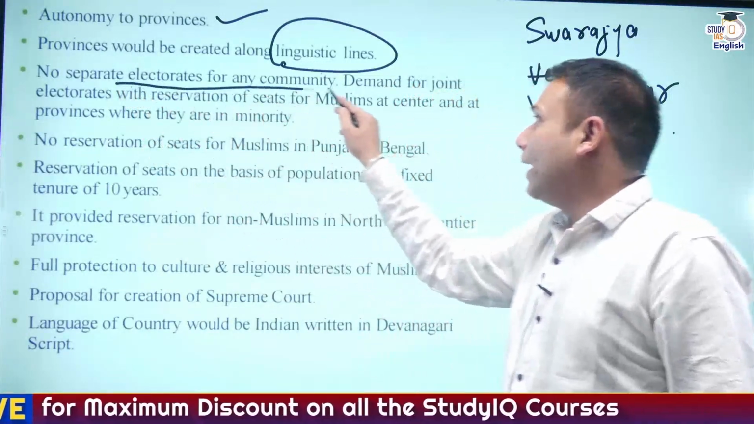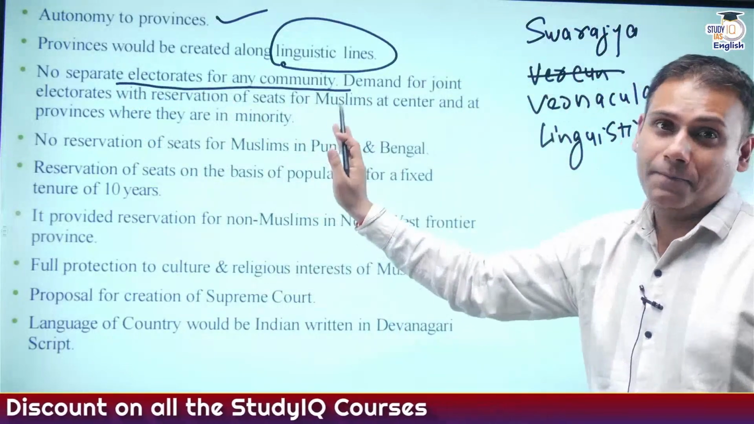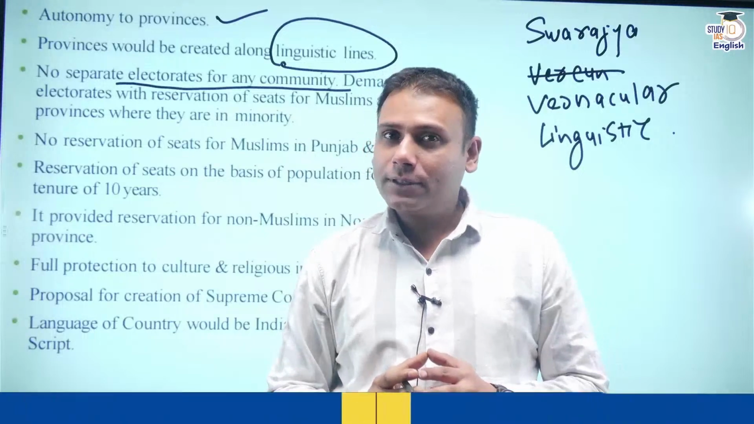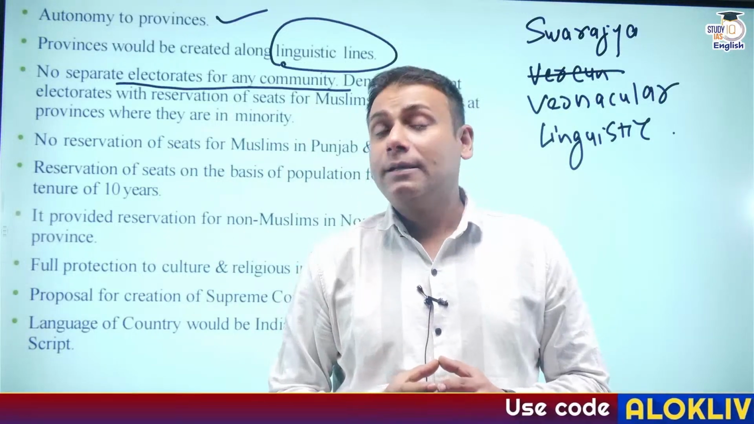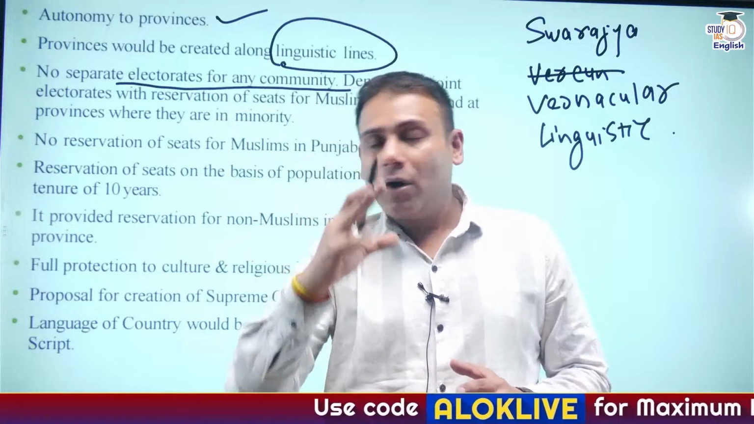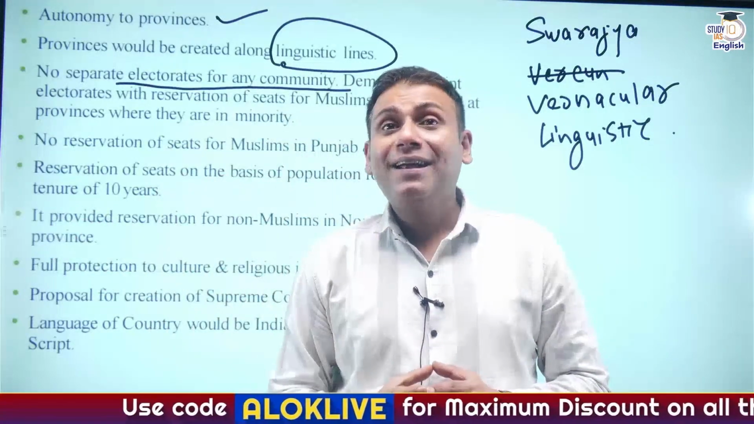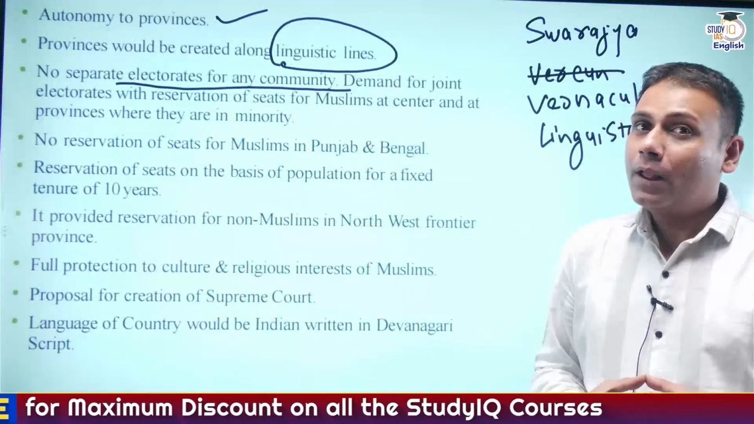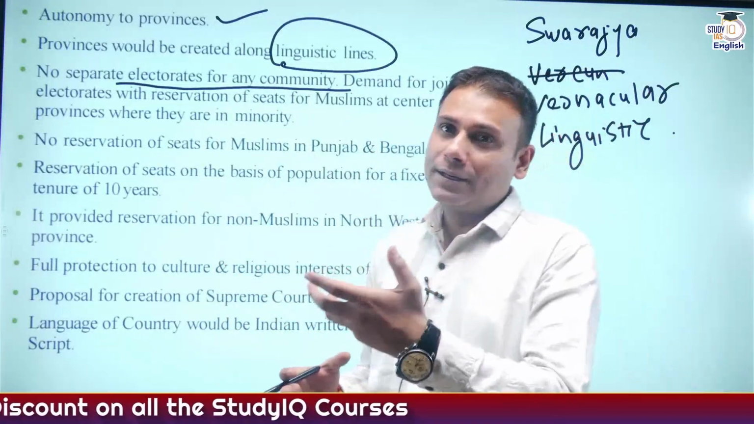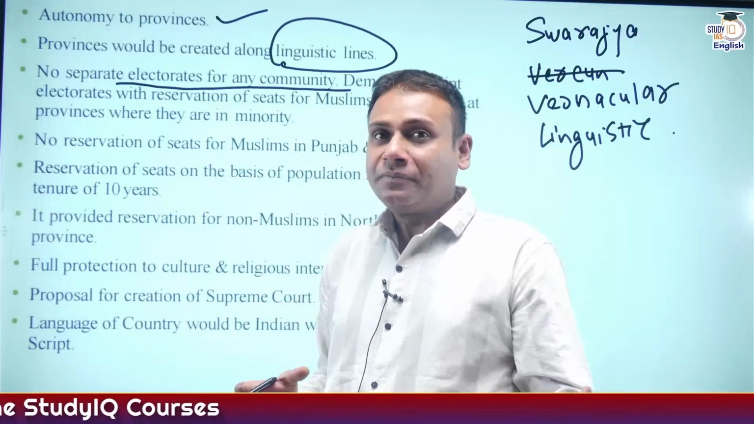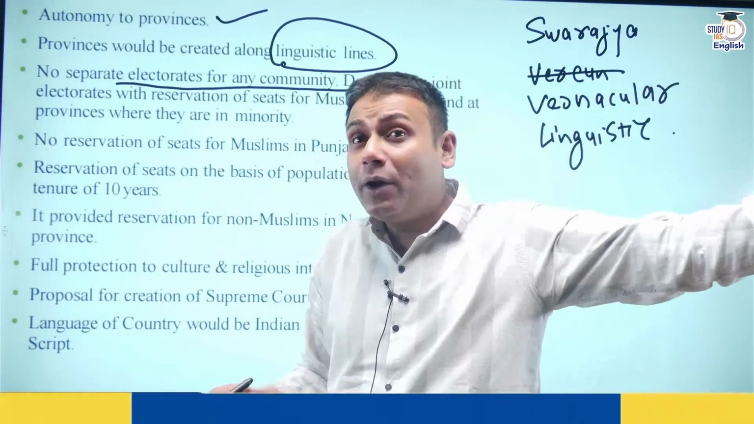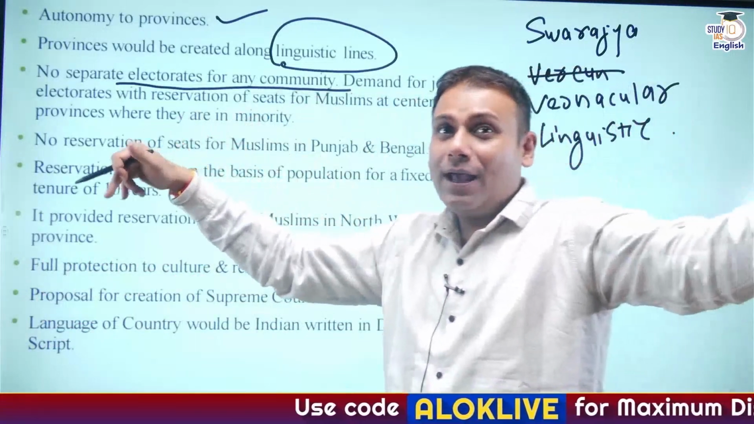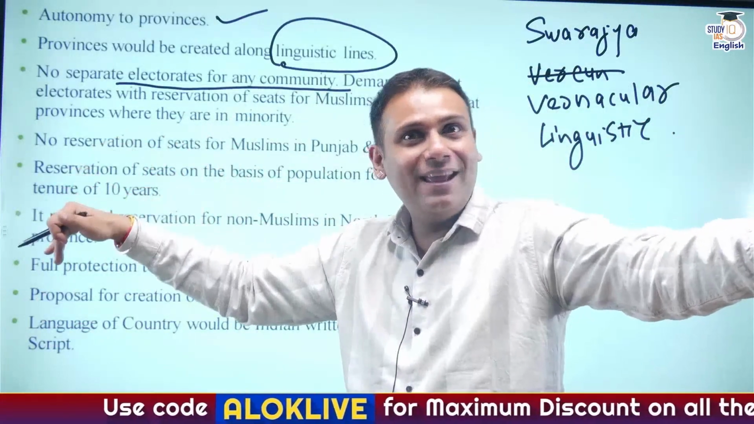No separate electorate for any community. As I have told you, as per Morley-Minto reforms, there was separate electorate given to the Muslims. As per Montagu-Chelmsford reforms or Government of India Act 1919, there was separate electorate given to whom? It was extended to Sikhs, Europeans, Anglo-Indians and so on. So there's no separate electorate for any community. So here there would be a violent clash with the Muslim League.